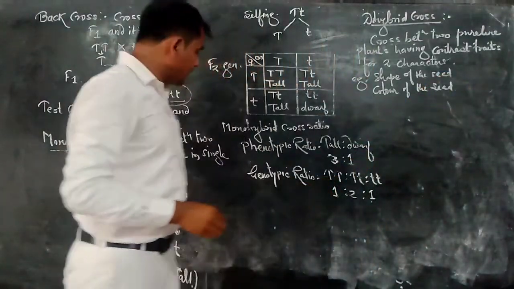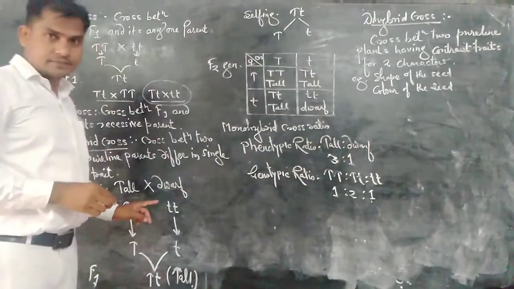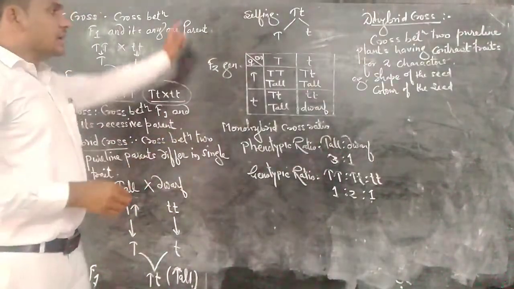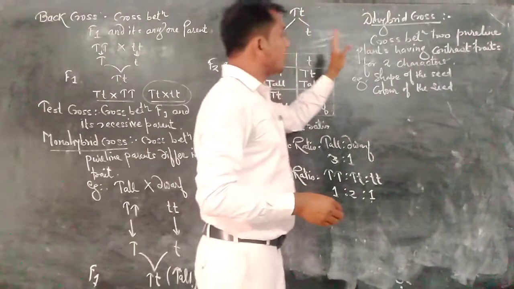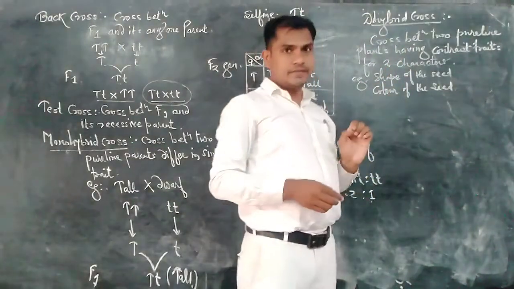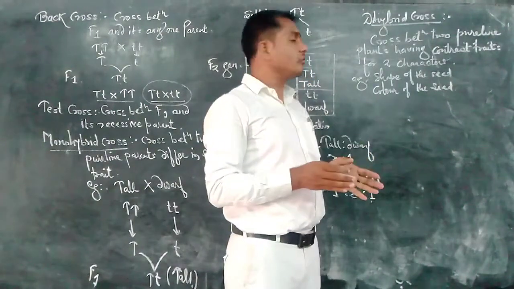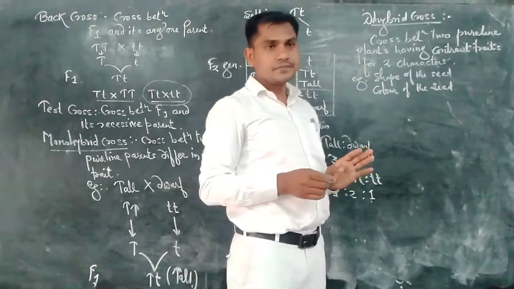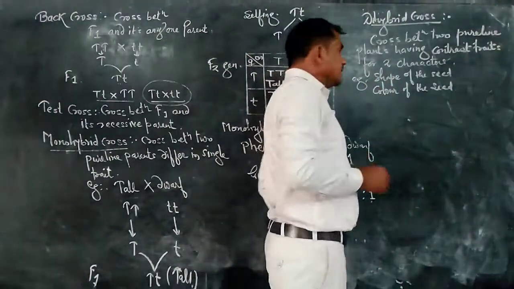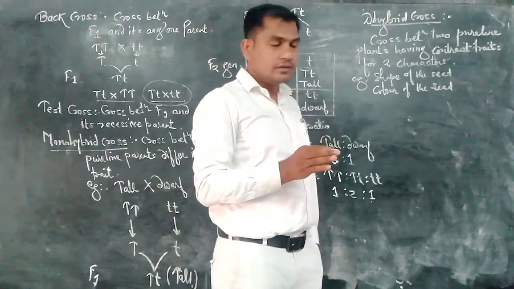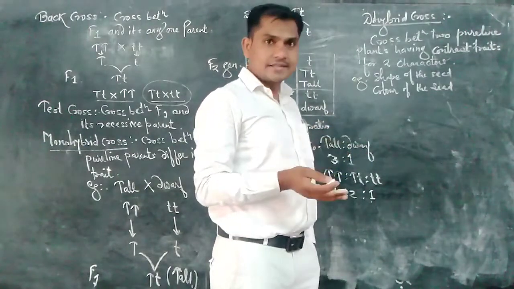In a monohybrid cross, only one character is considered, height. But here we have two characters, shape of the seed and color of the seed. So both parent plants have contrast traits for these two characters. For shape of the seed, round and wrinkled, two shapes are there. Round is a dominant trait, wrinkled is a recessive trait.